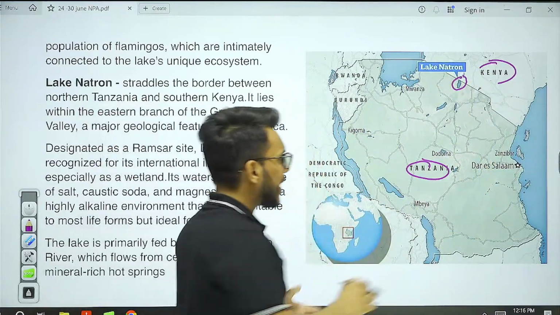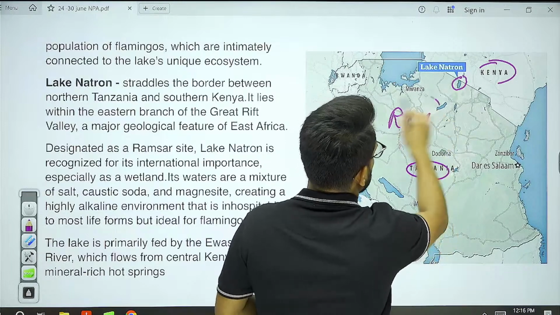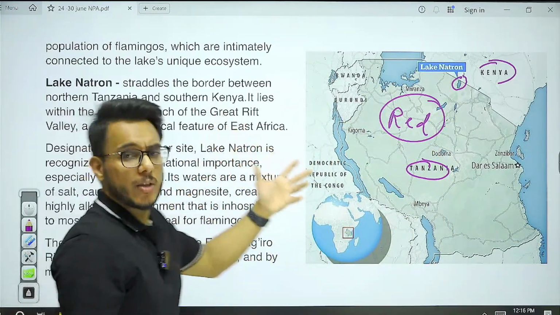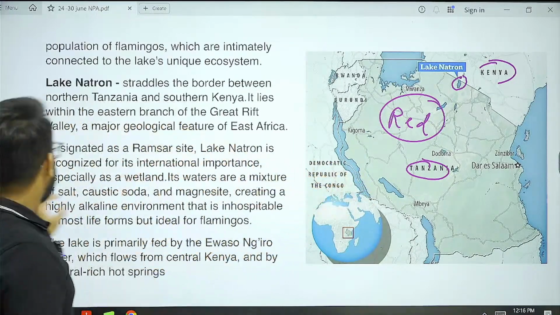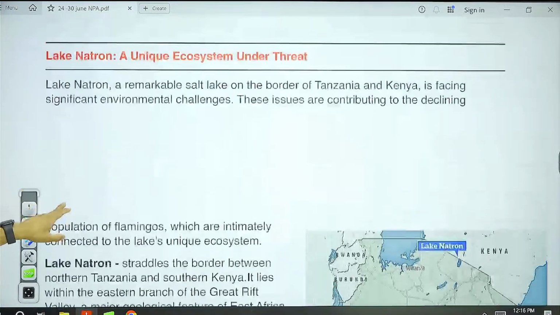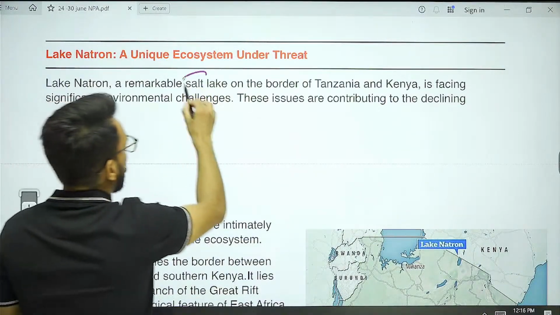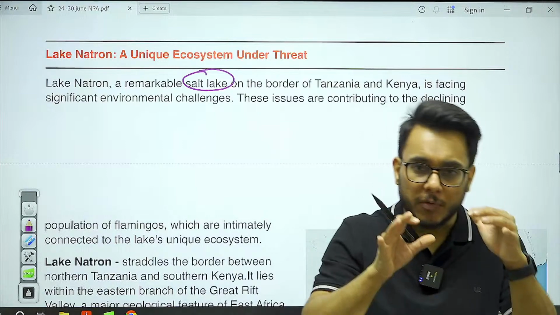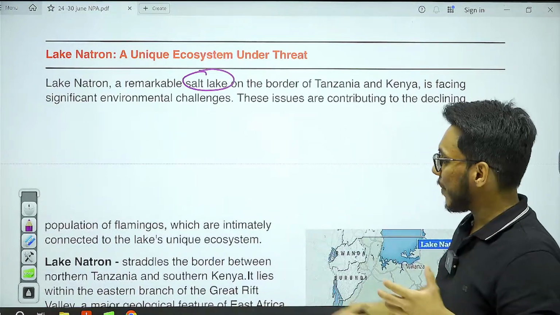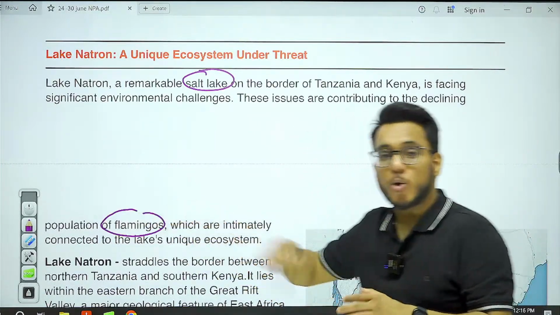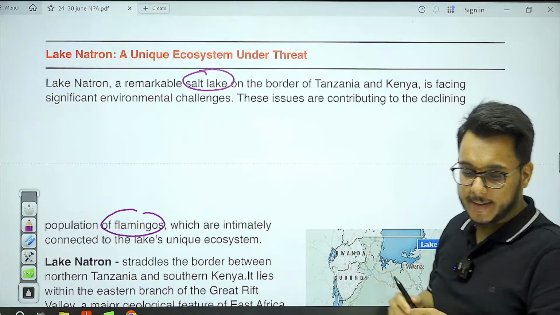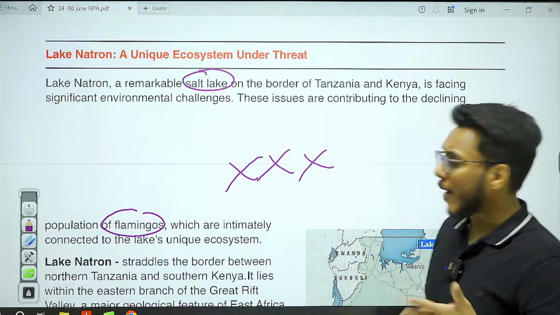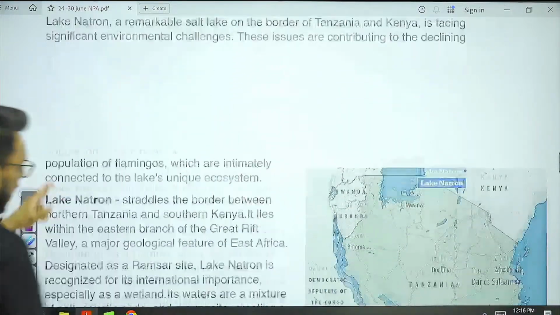Now this Lake Natron has red color water. It has uniquely red colored water, and you might see it in pictures on the internet if you want. Now this Lake Natron is under threat. It is a salt lake with a high concentration of salt, and because of pollution and declining water level, what is happening? A large number of flamingos come to this lake. So the flamingo population is going down, the natural ecosystem is getting lost, and water quality is becoming very bad.